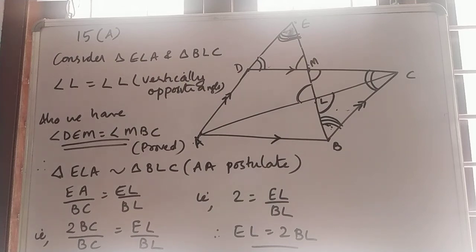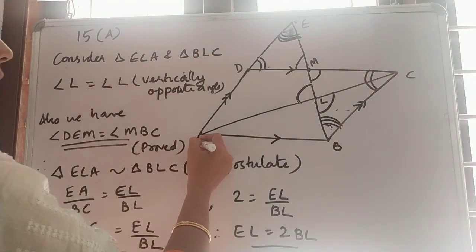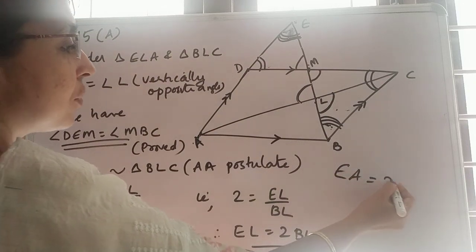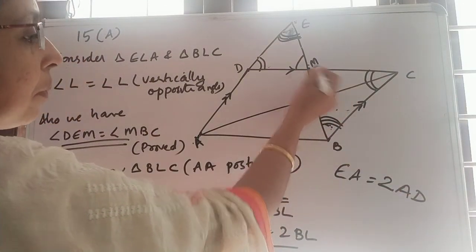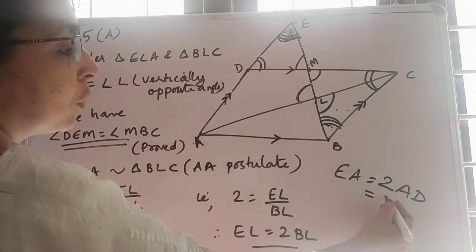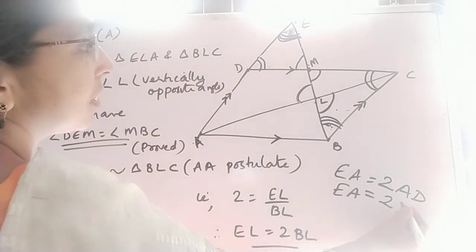Since these two are similar, we can write EA divided by BC is equal to EL divided by BL. Already we know EA is equal to 2BC, since M is a midpoint and AD and BC are the same.